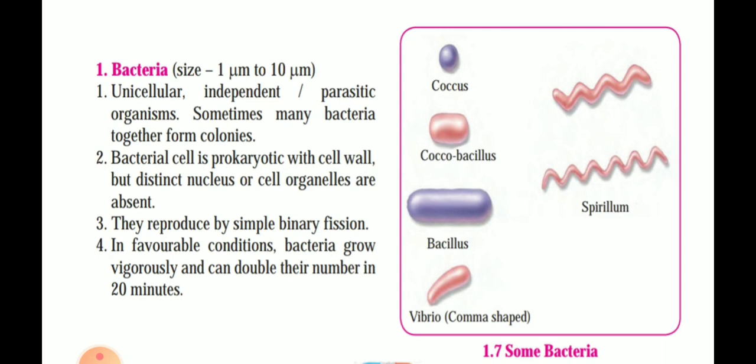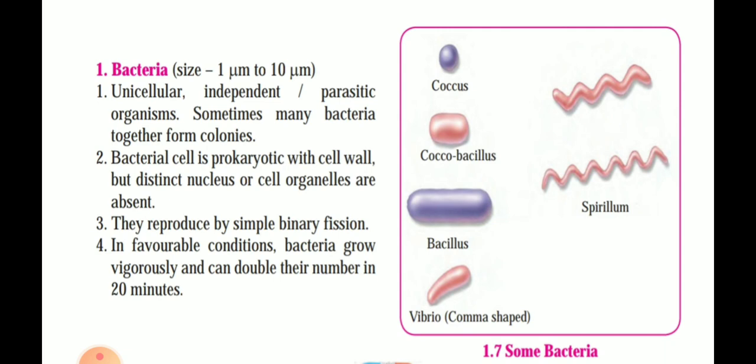They reproduce by simple binary fission, which means their body is one cell, and they make a new organism like themselves. They are living, so they have to reproduce, that is, form new ones again. Just as you are a reproduction of your parents, your parents have reproduced you, in the same way these bacteria also have to give out their young ones. How? They divide their cell. The cell itself gives out an outgrowth, and this becomes a new organism.